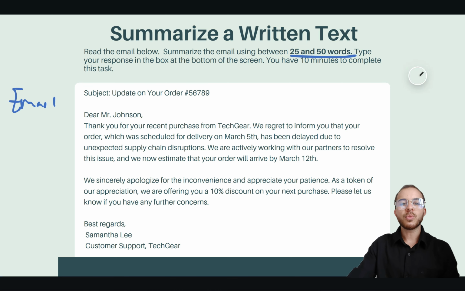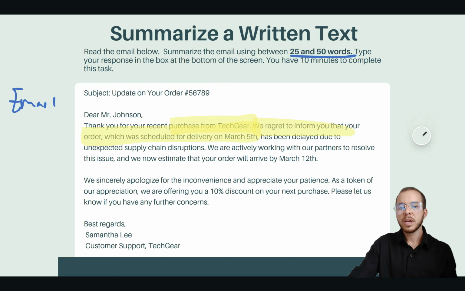Now, before we get right into the example, let's think about the introduction. So it's going to be something about tech gear, but that's a very short sentence. That's just the person who sent it. So really, our first introduction sentence is going to be somewhere around here. We regret to inform you that the order, which was scheduled, blah, blah, blah, has been delayed due to unexpected supply chains. So lots of information right there.